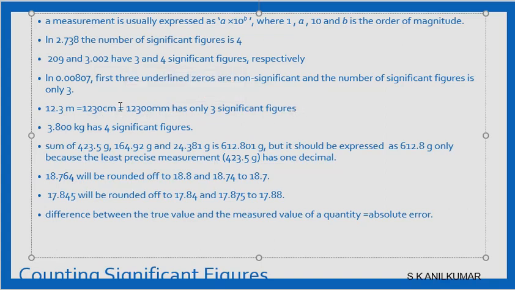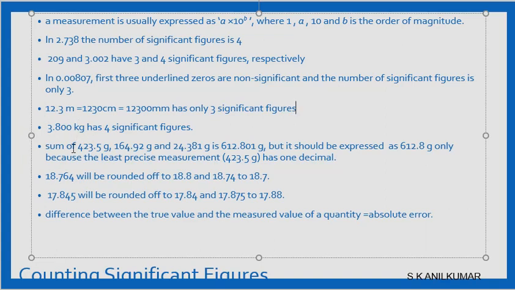So whenever there is a significant figure, we write the significant figure and the rest we write as A into 10 power B. 3.800 kilogram has 4 digits, though there are 2 zeros after. Because of this decimal, overall it is considered as 4 digits, because the zeros are after the significant digit. Here zeros are before, so we consider 3 significant digits, but here we consider 4 significant figures.